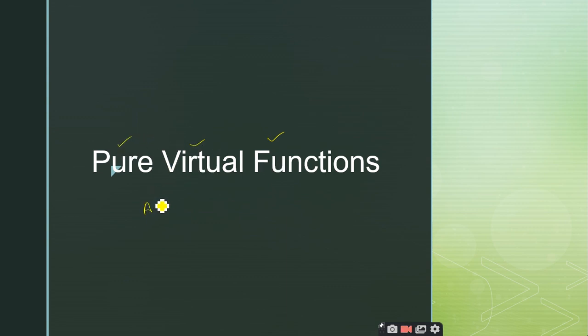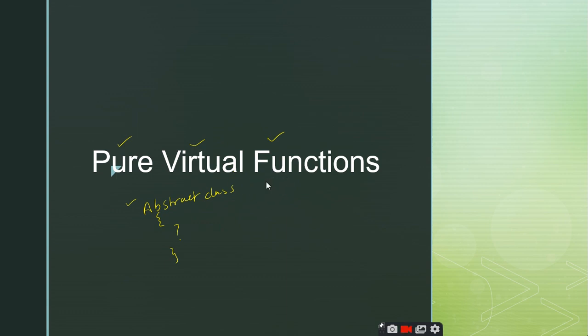Previously, when we were discussing the concept of abstract classes, what do you mean by abstract class? It is a class which consists of at least one pure virtual function. Remember, never get confused or interchange these words. Pure virtual functions are different from virtual functions. So when you have to define the abstract class, you should define it as a class which consists of at least one pure virtual function.